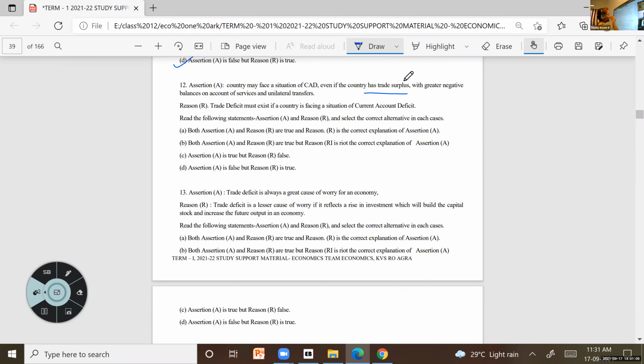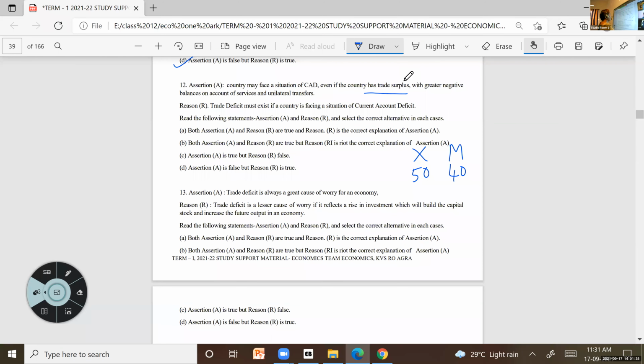So, for example, trade surplus. When we say trade surplus, export and import will come. Here maybe 50 exports, 40 imports, so we have trade surplus. Now, they are telling us about a greater negative of services and unilateral transfers.